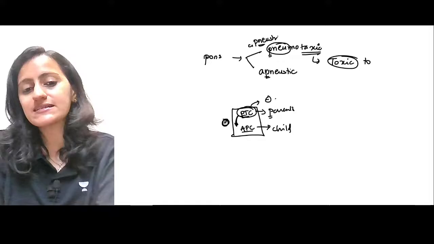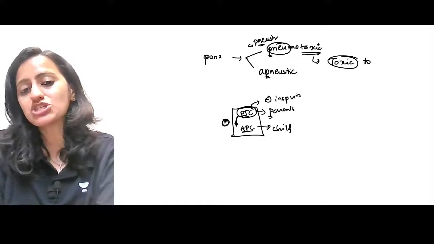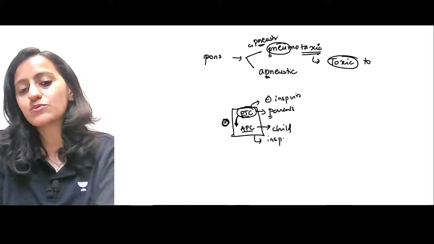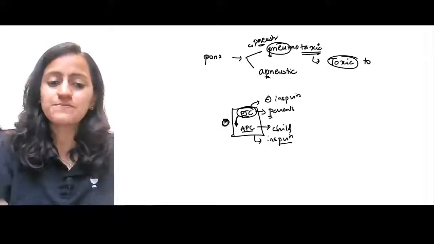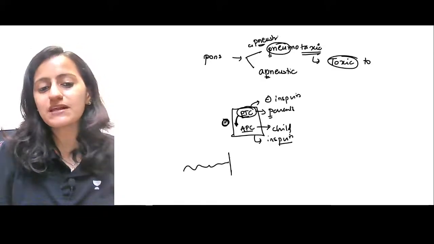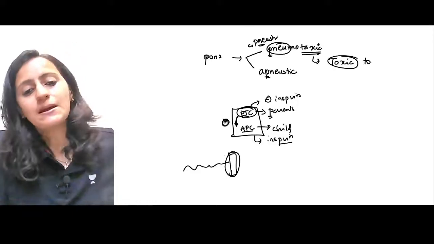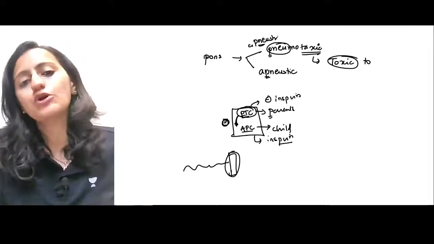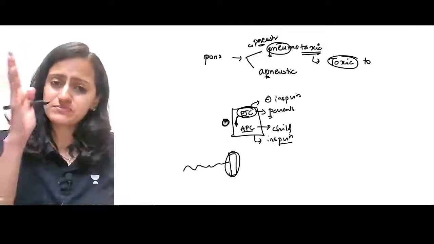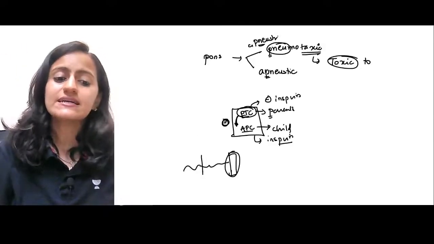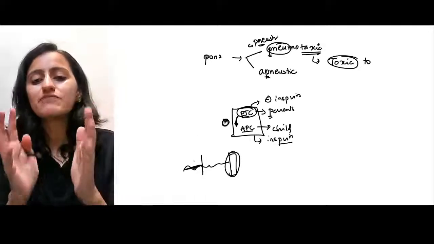So basically it is inhibiting the inspiration. The apneustic center wants to do the inspiration. It delays the inspiration cutoff. Basically it wants to prolong the inspiration, but PTC is saying no. So basically PTC is shortening the time of inspiration.